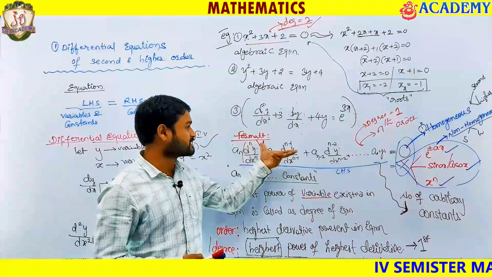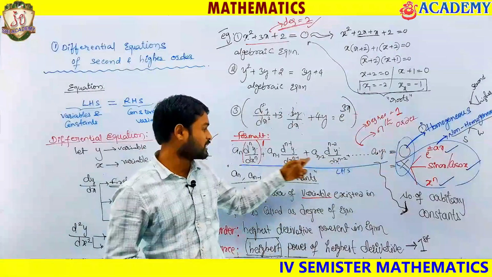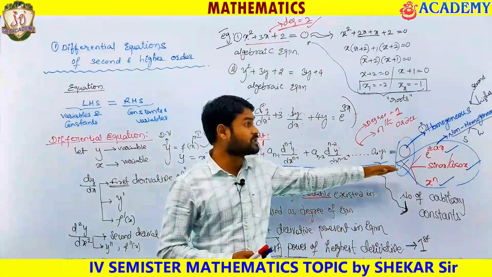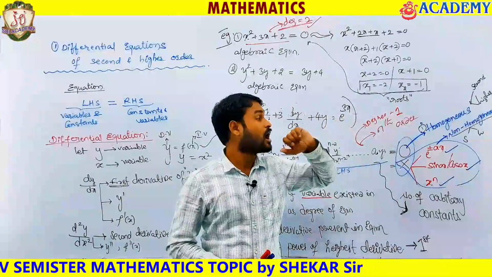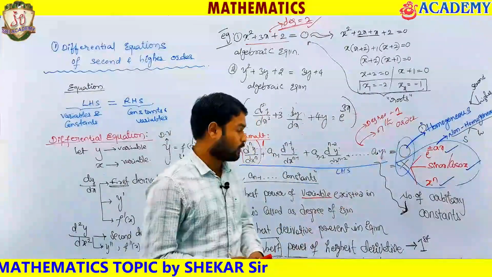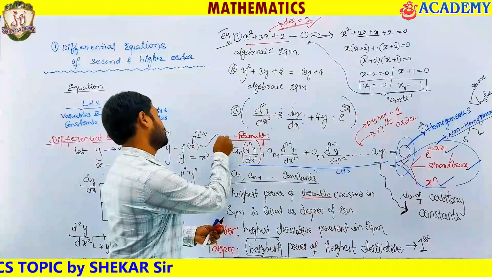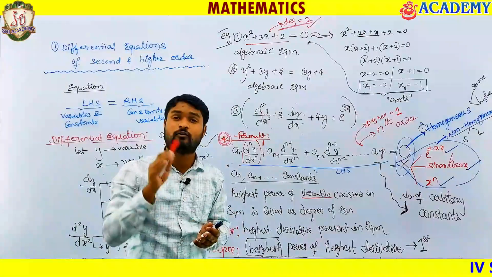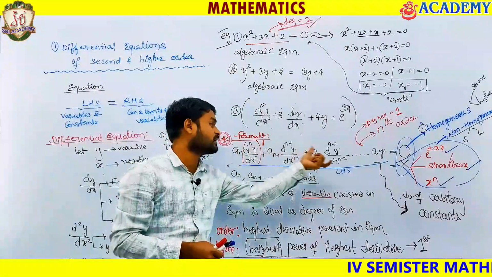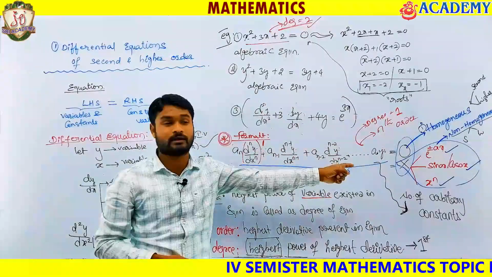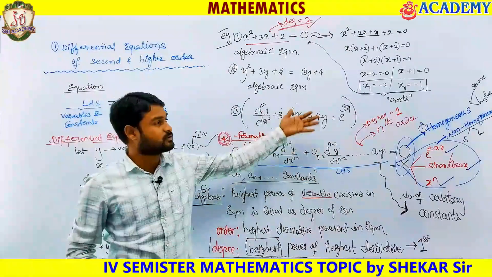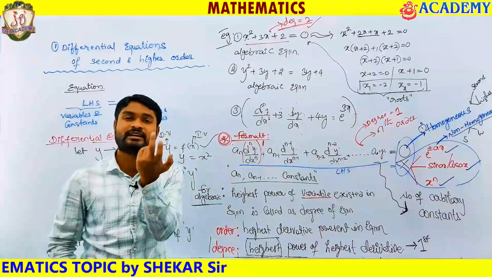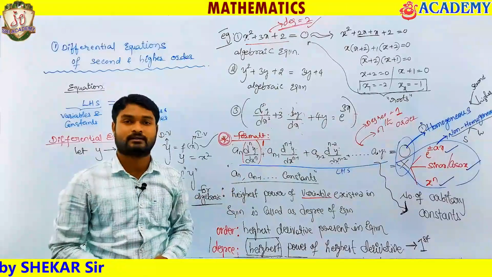Whenever the differential equation is equated to 0, we will be calling it a homogeneous differential equation. Whenever it is not equal to 0, we will be calling it a non-homogeneous equation. How to solve homogeneous? How to solve non-homogeneous? Only we will be talking about this one style of differential equation, of this order and degree. We won't solve anything else that I told you till now. Now we will discuss homogeneous and non-homogeneous types, and we will put our answers into different forms so that you can get some idea. Okay, let's move on to the math.